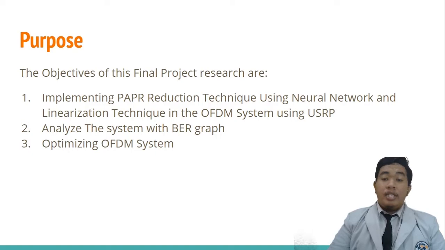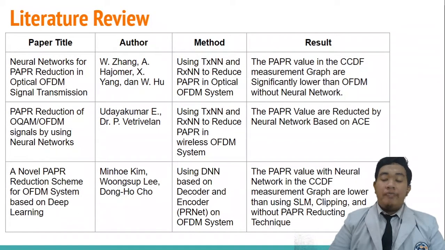Before doing this research, I did some literature review. All of these papers use neural networks to reduce PAPR in OFDM systems. The first paper is Neural Network for PAPR Reduction in Optical OFDM Signal Transmission by Wei Zhang, A. Homer, X. Yang, and Wei Hu.